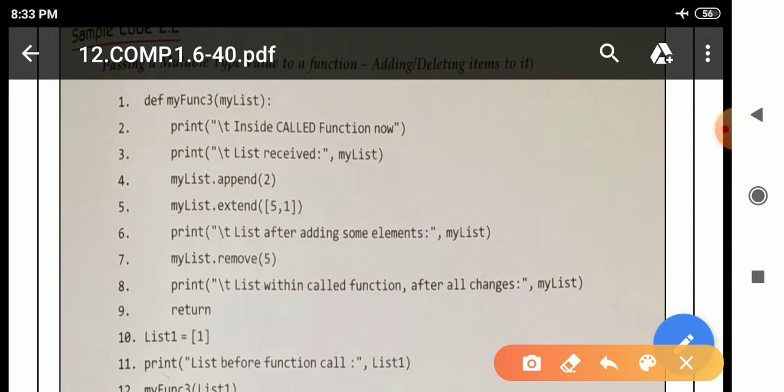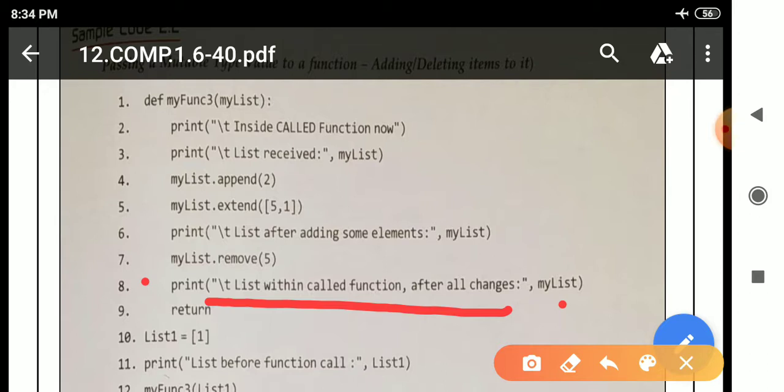So after line number 7 it will move to line number 8. In line number 8 there is a print statement. What? print("\t list within called function after all changes:", my_list). It means when this print statement executes it will print the complete message, and my_list means, after removing 5, what will we get? In the list we will get 1 comma 2 comma and 1. Like this we will get.